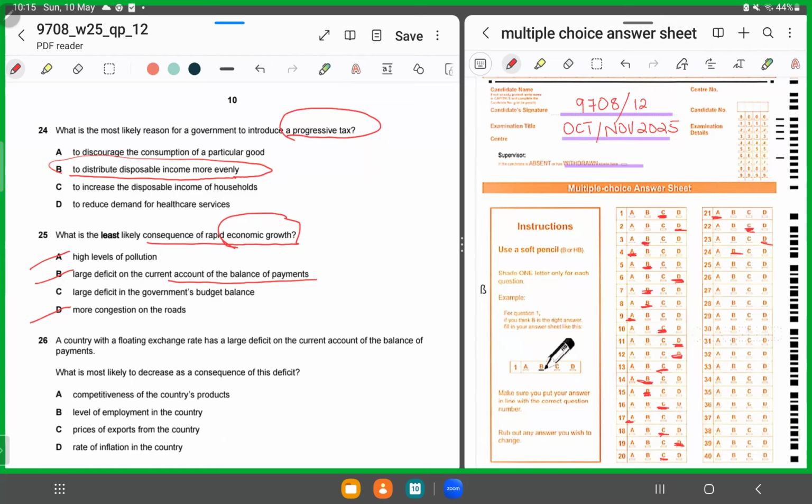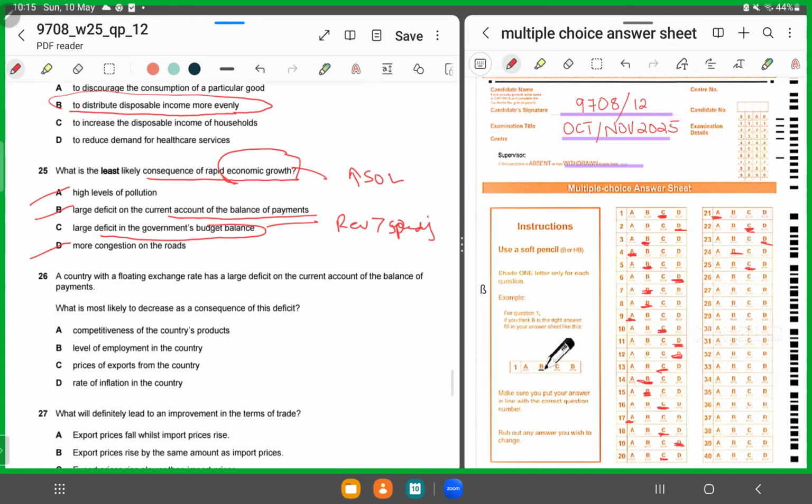Maybe you are importing certain key raw material, but it could not be a deficit in the budget balance because economic growth means higher standard of living. So higher standard of living means you are earning more, so your revenue should be more than your spending. So it cannot be option C. So for 25, we'll shade in C as the correct answer.